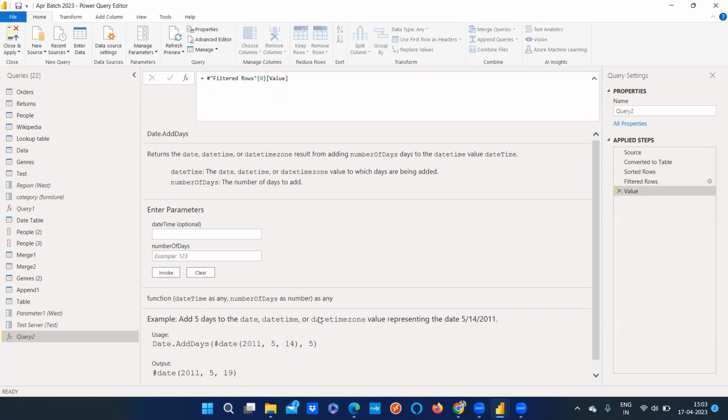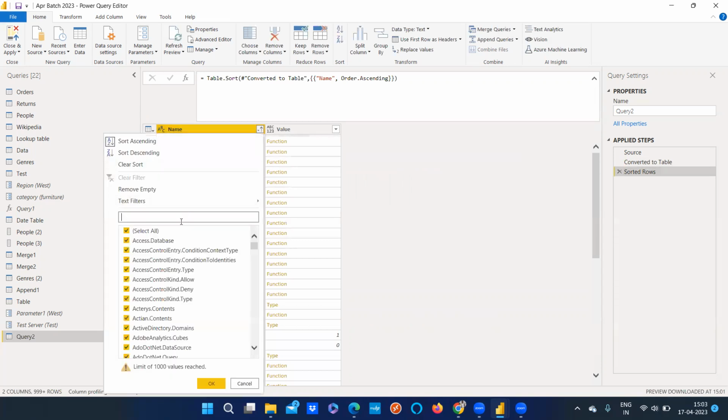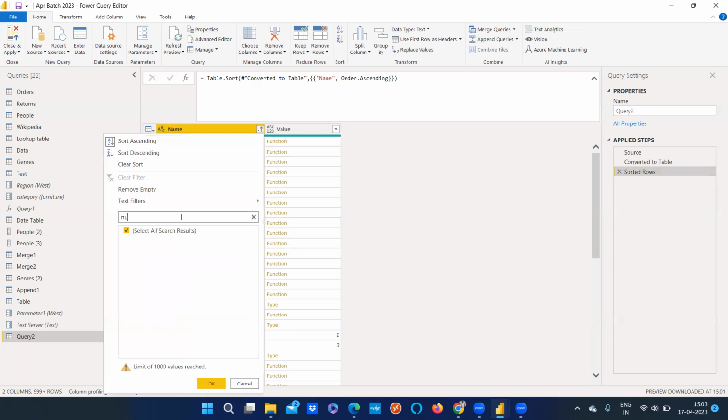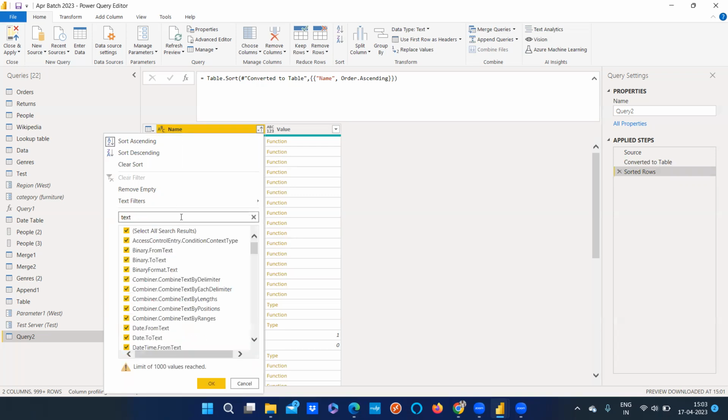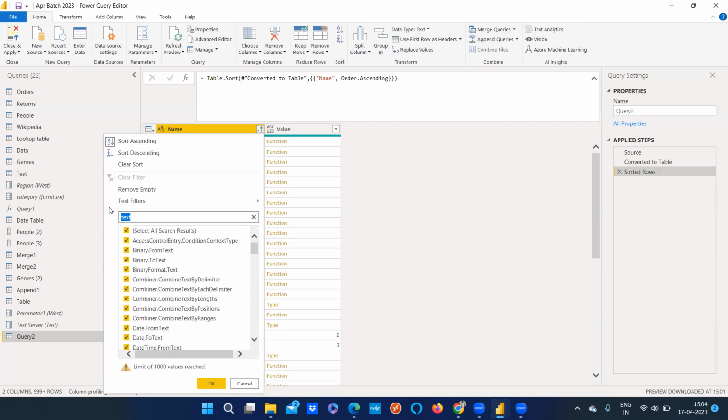By using this, you can see what it does, what the input is that we are giving, and what the different datetime functions, text functions, and numeric functions are. If we type in here, you will get all those things. Sorry, not numeric, number functions. See, these are the text functions. We see number functions are there.